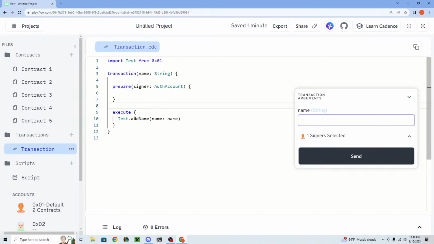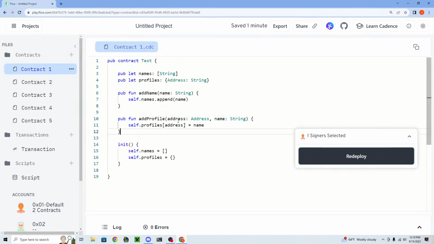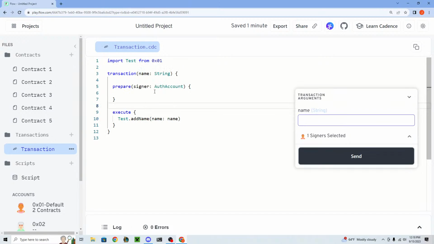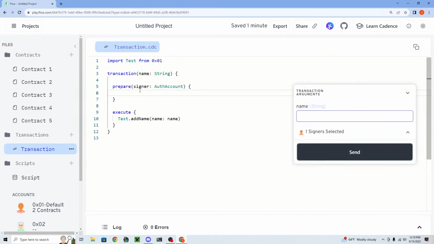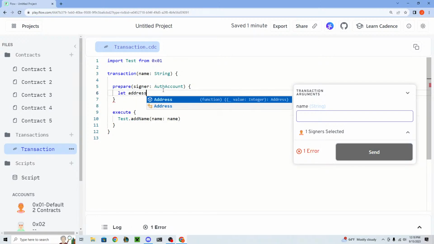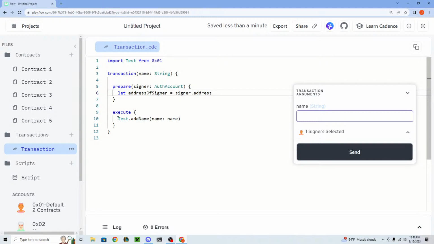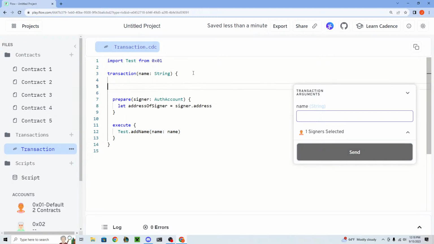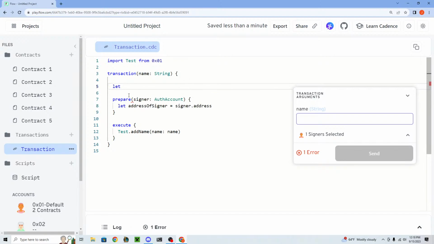Okay. So what if we wanted to do a profile now, right? Because this requires an address and a name. So why don't we take the address of whoever signs this transaction and allow them to pass in a name and add a name to the dictionary. So let's do that. Let's get the address of signer, and this equals signer.address. It's actually pretty simple, right? And then we want to get that to the execute phase. So what we're actually going to do is make a local variable above the prepare phase.